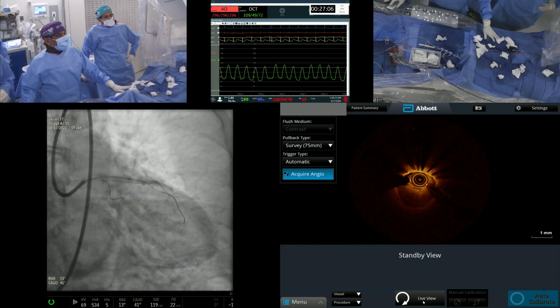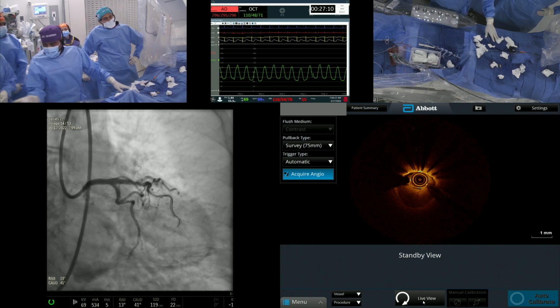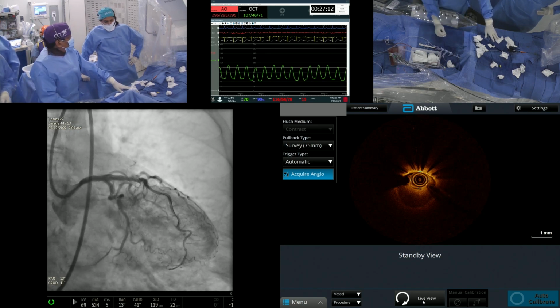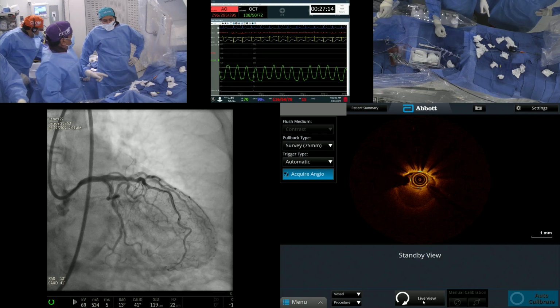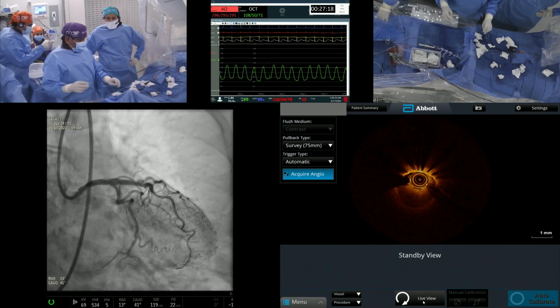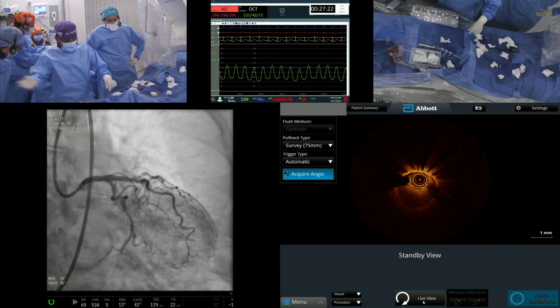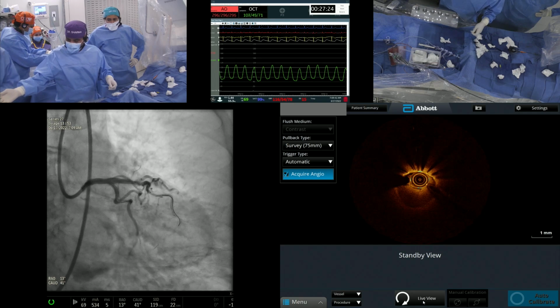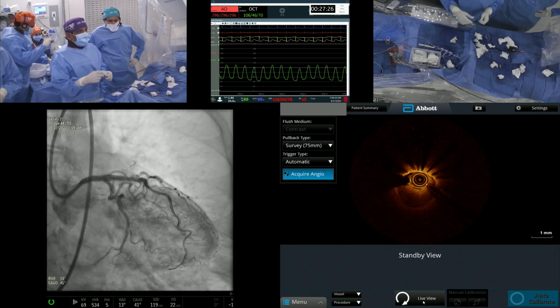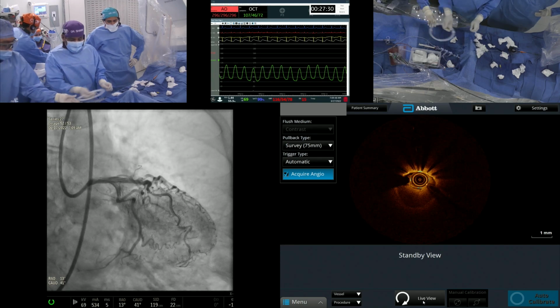I think we can open the ostium of the circ with a bigger balloon. That is reasonable. You had a 2.75. Even angiographically, the circ ostium is still narrow. The OCT catheter is not going because of the amount of calcium and the angle of the circumflex. We will dilate it. Yeah, you're right. We do see a little ostial narrowing, because we need to get there 5.5.